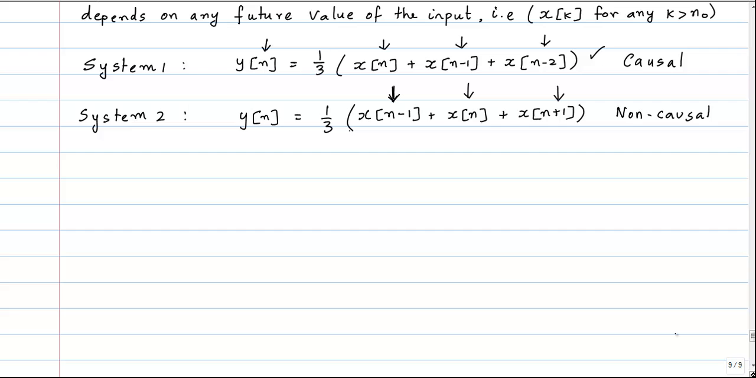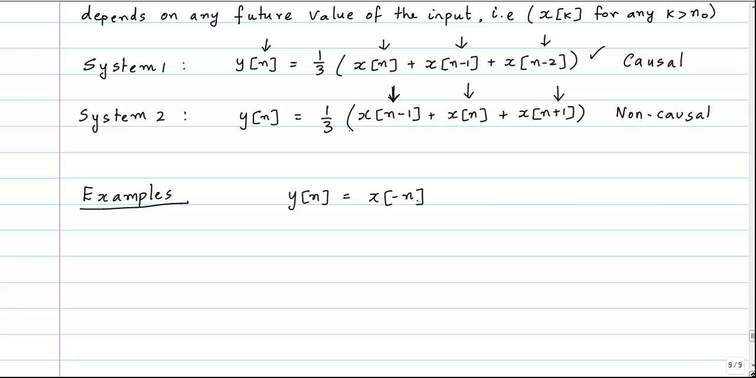So we'll just work out a couple of examples. It's just a fairly simple idea. So let's work out a couple of examples. Suppose I have the system whose output y of n is given by x of negative n. Now, is this system causal or not?